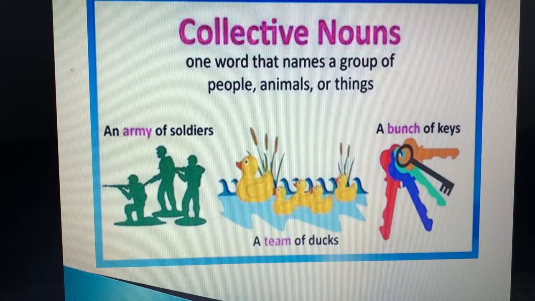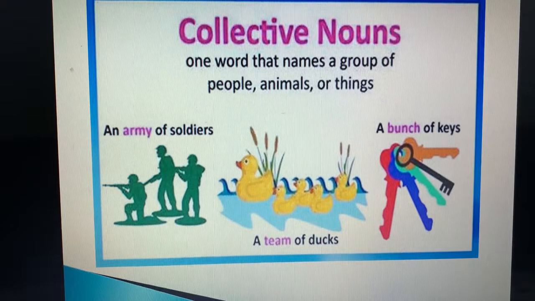Fine. Now next is collective noun. Collective noun is a word that names a group. कोई भी group है, कोई members का group है, कोई animals का group है, कोई things हैं, एक से ज़्यादा. तो the name which is given to a group, कोई भी group को जो भी नाम दे दिया, that is a collective noun. Like there are so many soldiers, so the one word which is used for so many soldiers is an army.